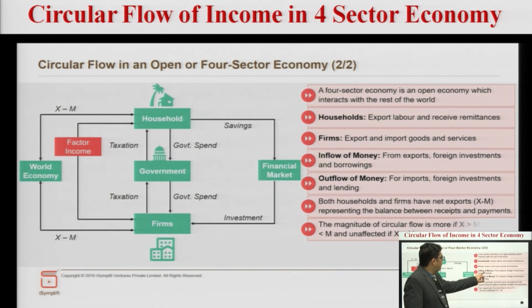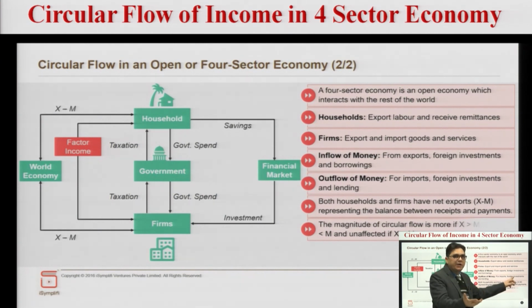Next, it is the inflow of money, from export and from foreign investment and borrowing. So the inflow of money keeps on coming either from export or foreign investment, or India keeps on borrowing from the rest of the countries. FDI is one major component through which the circular flow of income in India is increasing. Outflow: we are importing more, so we have to make certain payments. Our companies are making investments in the rest of the world, so outflow of income will happen. Or we are lending to the rest of the countries, therefore outflow will also happen.